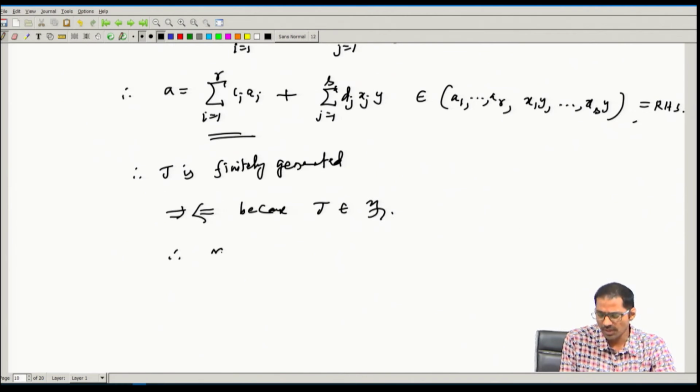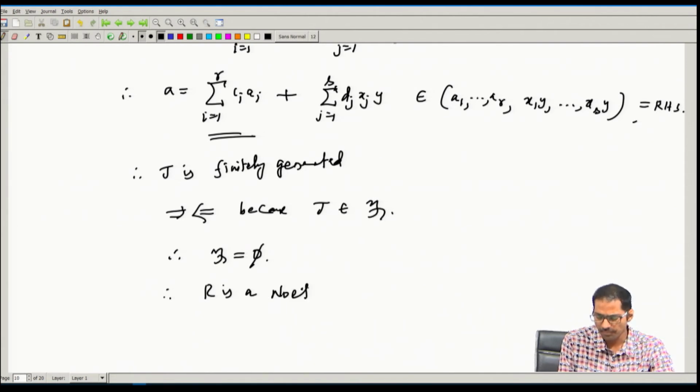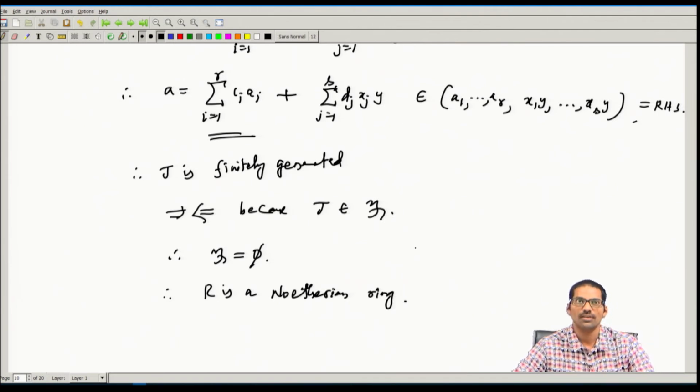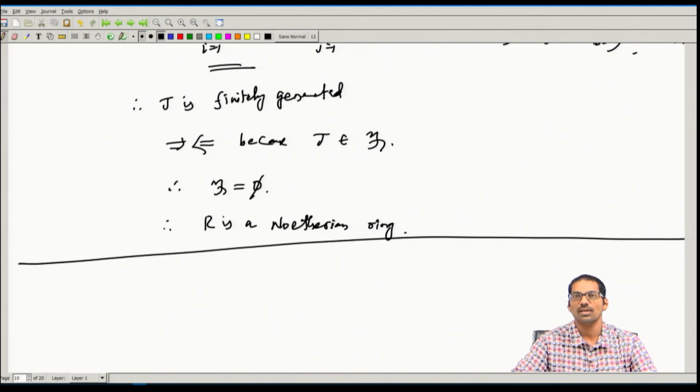Therefore we arrived at a contradiction, because we assumed F is non-empty; that means our family F must be empty. Therefore R is a Noetherian ring, meaning every ideal in R is finitely generated. This finishes the proof of Cohen's theorem.